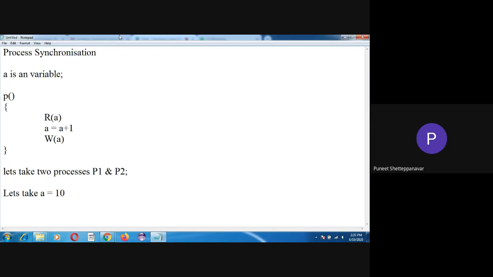So today the topic we're going to discuss is process synchronization. Synchronization means the work will be done one after the other in a synchronized mode. For example, when we go for booking a train ticket, we go to the railway station for booking the train ticket.